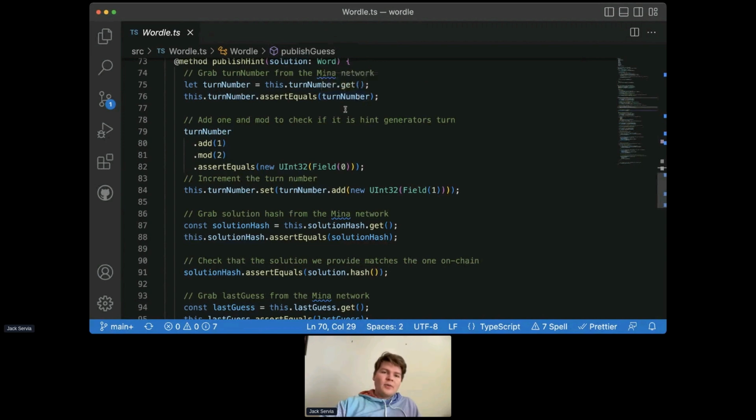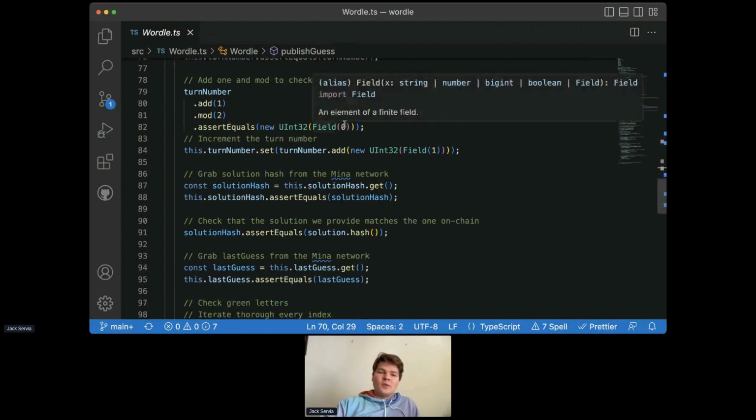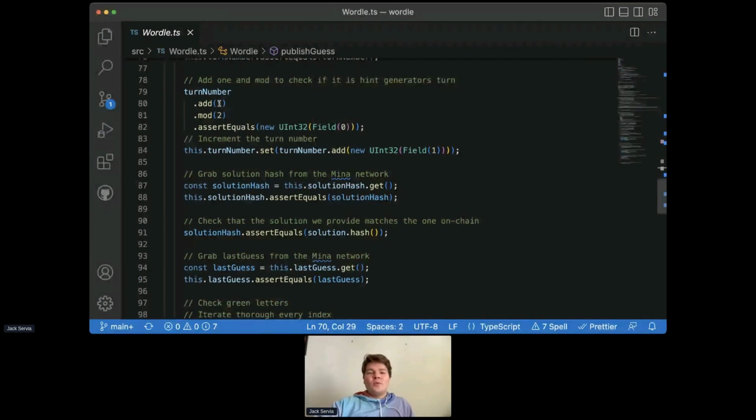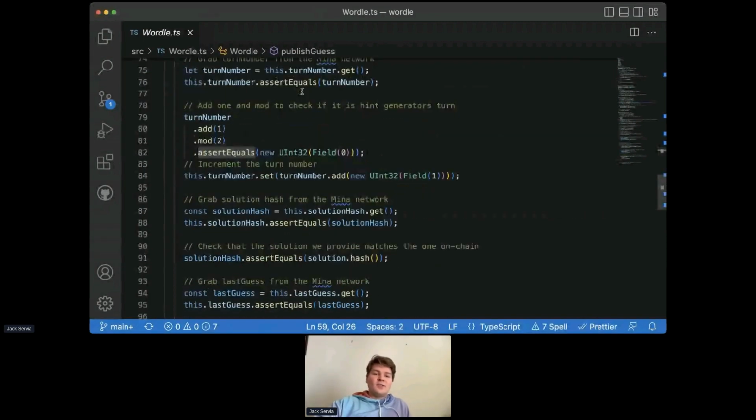And we grab our turn number. This is the same thing we've seen. And we check that it's our turn. And we do this just by adding 1 and then exactly the same thing, mod 2, and then assert that it's equal to 0. So this will be true when this is false, and this will be false when this is true. So this is how we know it's our turn.